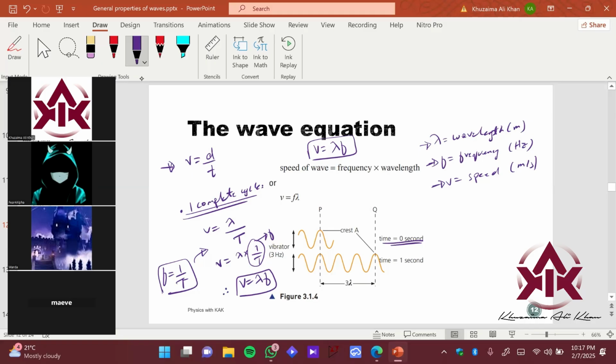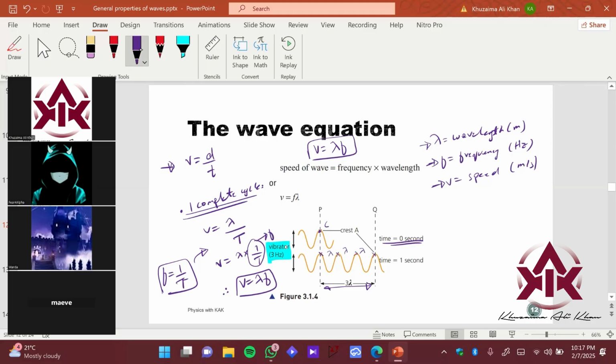Okay, this is just an experiment to show over here. At 0 seconds, you can see the wave is starting from a crest, right? And this crest A after 1 second is here, right? So how many waves has it traveled? It has traveled 1 lambda. This is 1 lambda. This is 2 lambda. This is another lambda. The total distance which the wave has traveled in 1 second is 3 lambda, right? So this is saying that we have a vibrator which is moving the waves at a frequency of 3 hertz, right? And it should make sense.